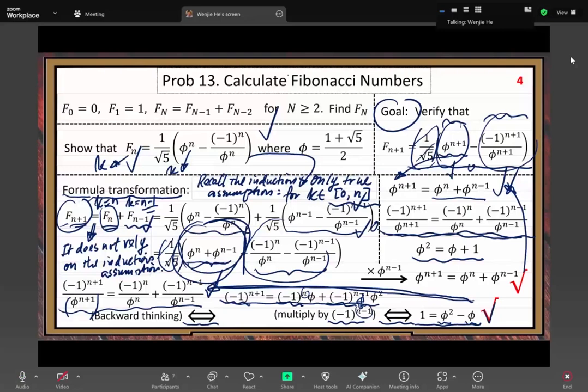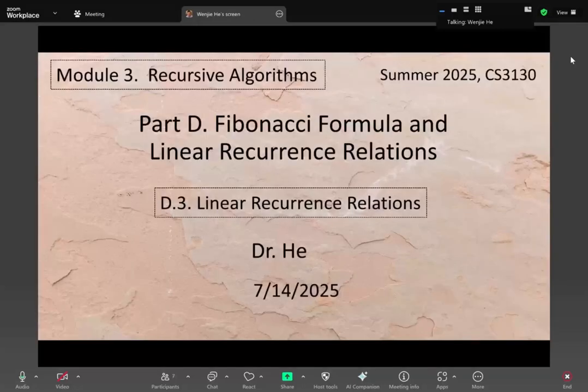Then we need to move to the second topic. D.3, linear recurrence relations. Actually, in this part, we want to solve second order, not the first order we did before. So solve the second order linear recurrence relation. The first order, we did in that Tower of Hanoi problem.